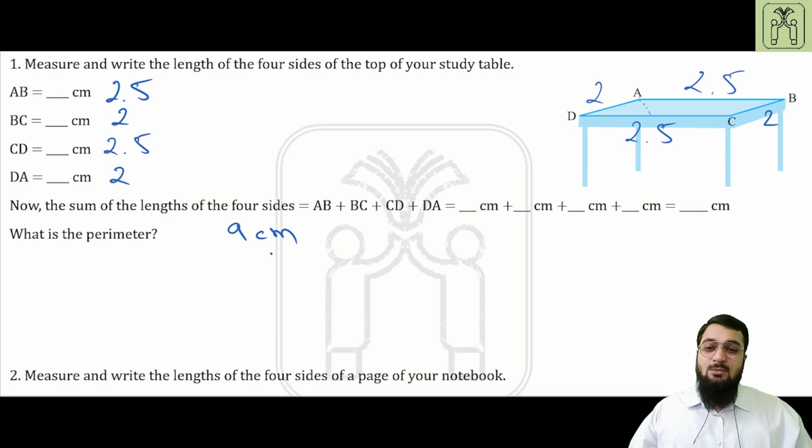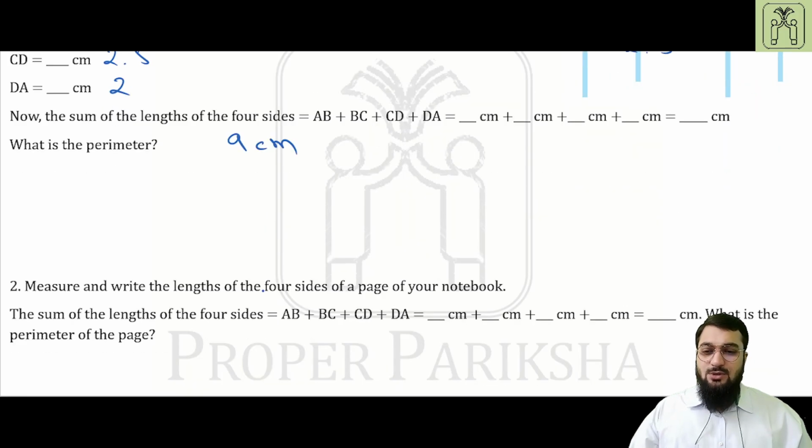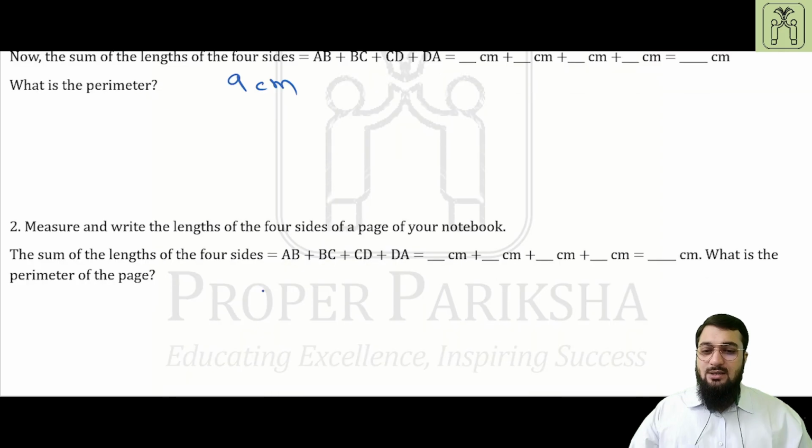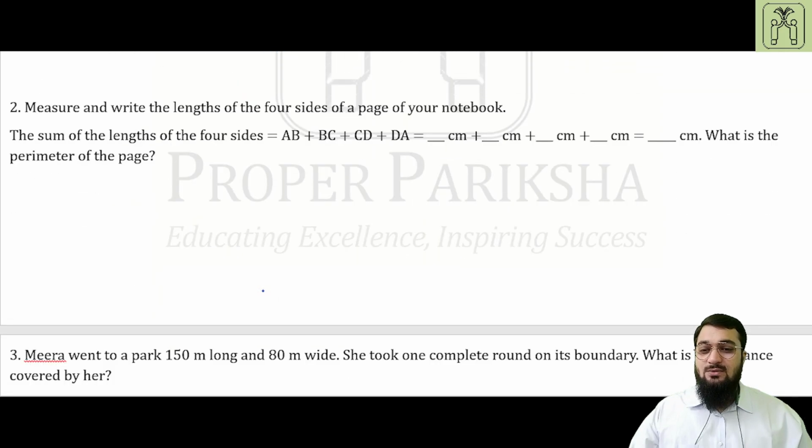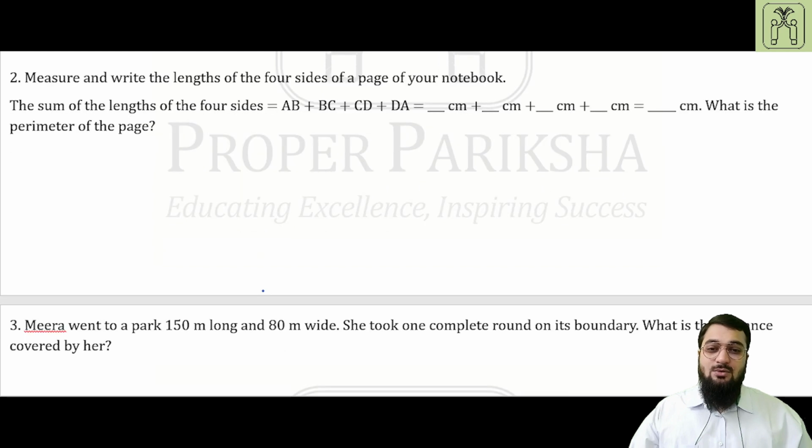Coming to example number 2, this example was mentioned here just to make you understand how perimeter of certain shapes can be found just by using a simple measuring instrument like a scale or a divider. Coming to the next question, measure and write the lengths of the four sides of a page of your notebook. The length of the four sides is equal to AB. So it is nothing unusual.